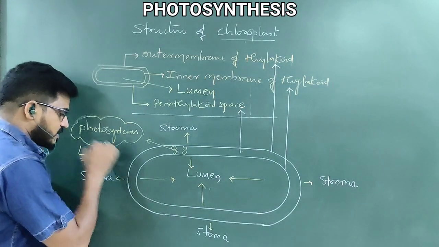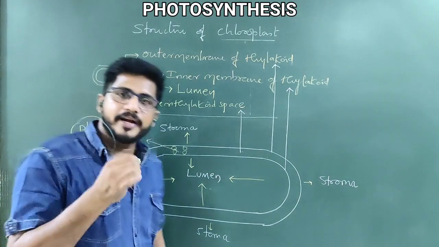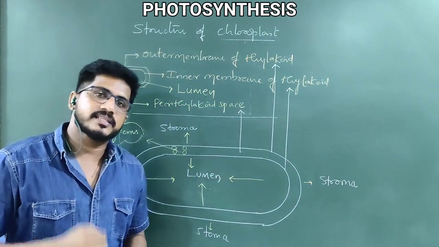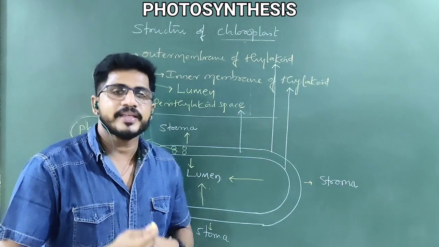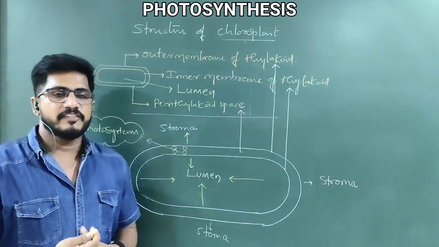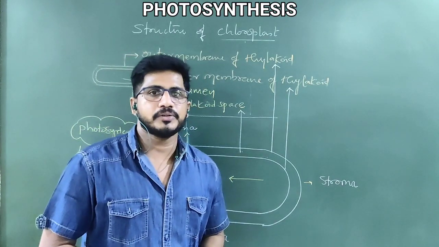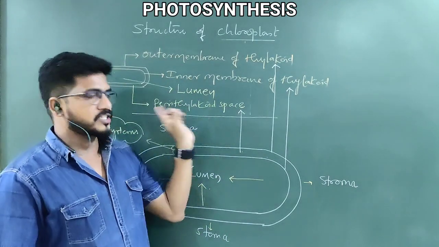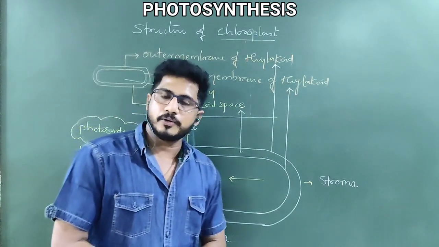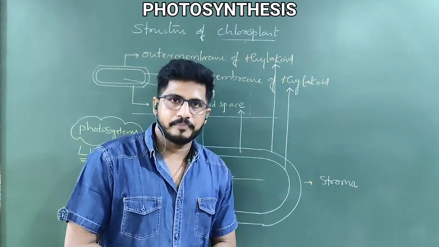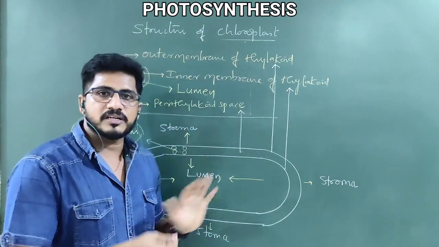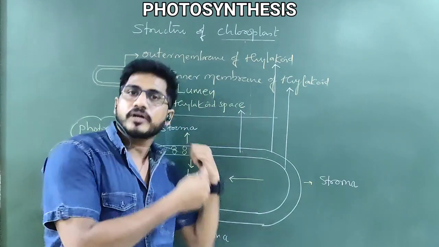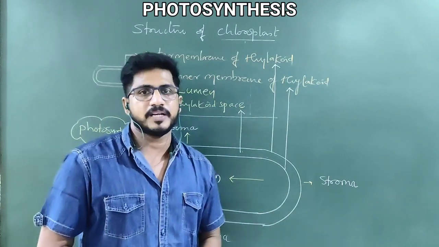What are the light harvesting systems? What are they made up of? How many chlorophylls and necessary pigments does one light harvesting system consist of? Everything will be discussed in depth in the very next class. In this class, 50% of the basics of the structure, or site, of photosynthesis, the chloroplast, has been covered. Understand the structure and attempt the assignment clearly. In the next session, I am going to continue this basic part at an in-depth level.